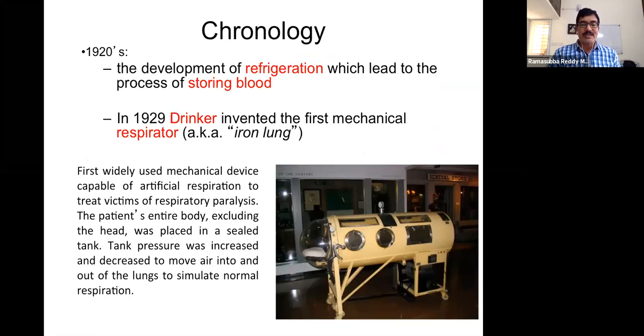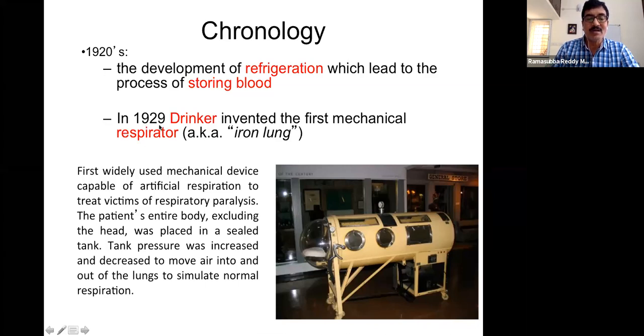Now we can see some of the inventions, or some of the advancements that have taken place way back in the 1920s. There was the development of refrigeration, which led to the storing of blood. That we have discussed in the morning also, because blood transfusion has saved a lot of lives. If we want to transfuse, instead of transferring from one patient to the other patient, we can refrigerate and store it for a longer period.